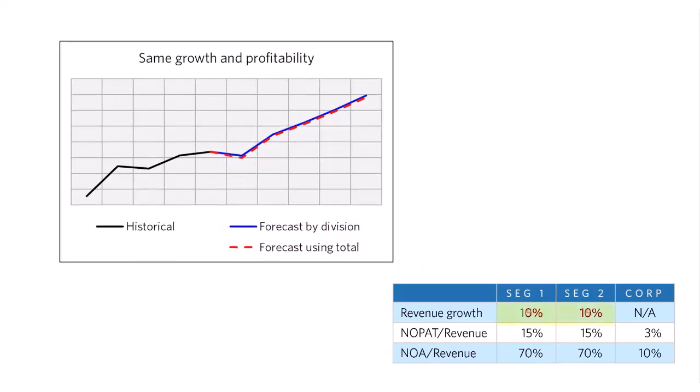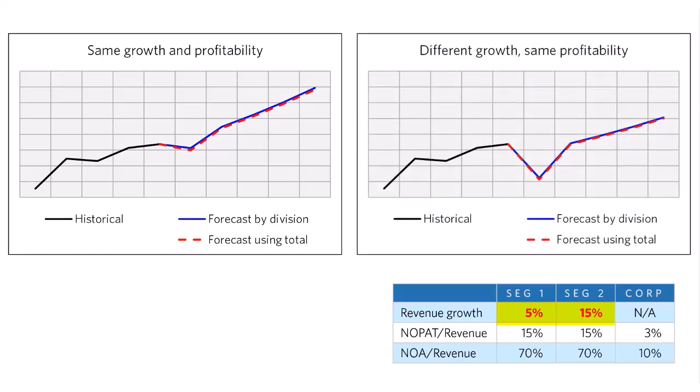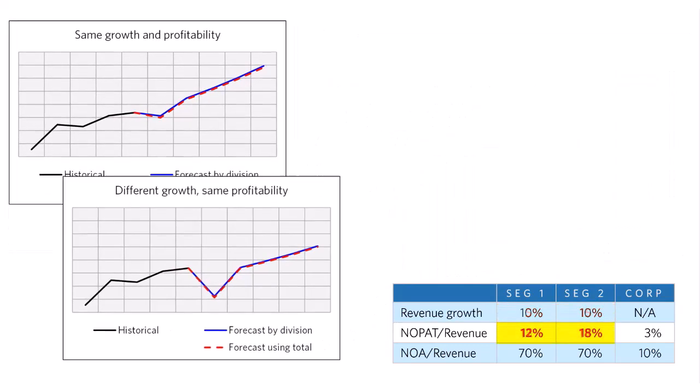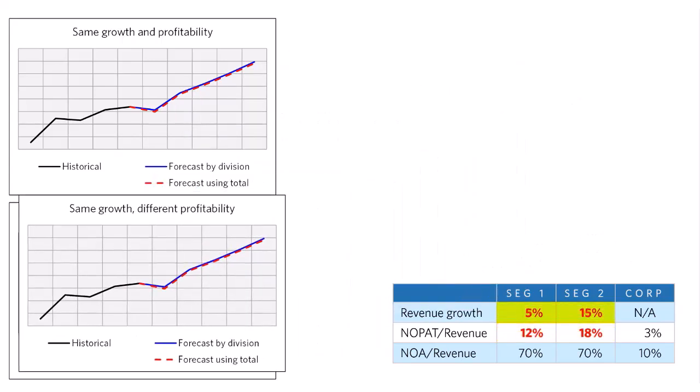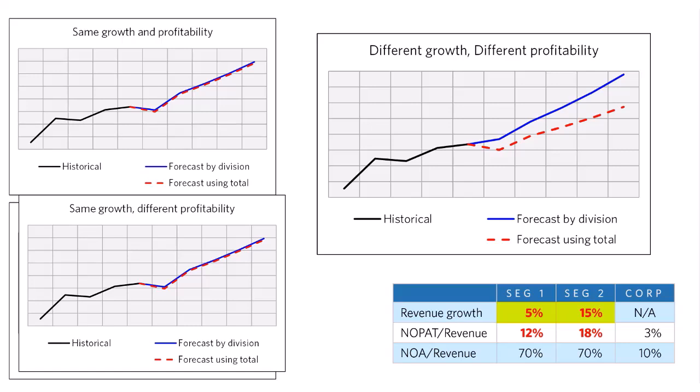When the growth rates differ between the segments but the profitability is the same, the total company and division-based forecasts are again nearly the same. Similarly, when the growth rates are the same but the profitability differs, the total company and division-based forecasts continue to be the same. When the high profit segment is growing faster, the division-based forecasts yield higher cash flows, which is more accurate than the company-based forecasts. It reflects that the overall company is becoming more profitable.